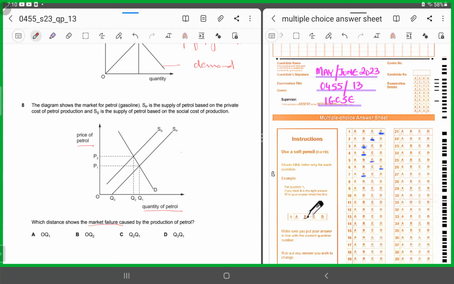So the difference between these two curves, SS and SP, is actually Q2 and Q1. This distance is showing the market failure, right? Q2 and Q1 is the distance that is showing the market failure. All right. So for 8, it has to be C.